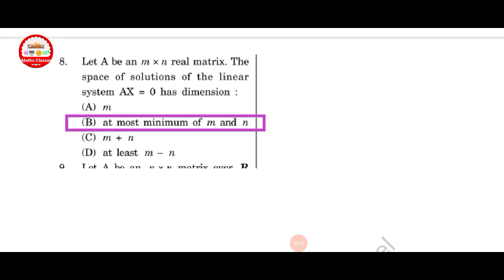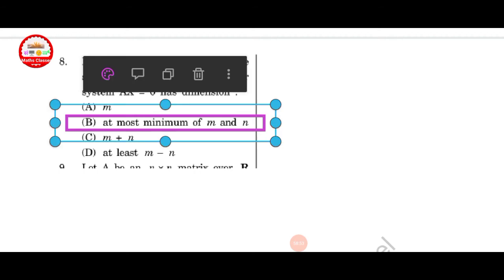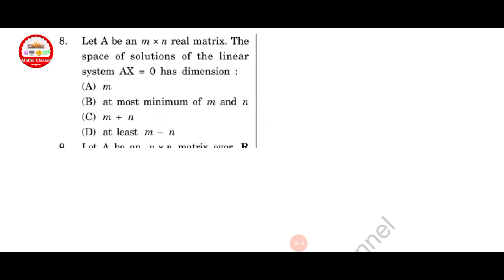Let A be an m cross n real matrix, then the space of solutions of the linear system Ax = 0 has a dimension. This is for your homework. Write your answer in the comment box.